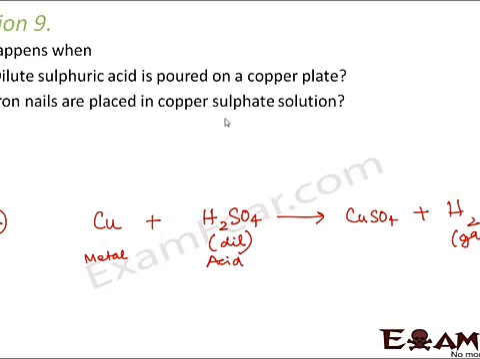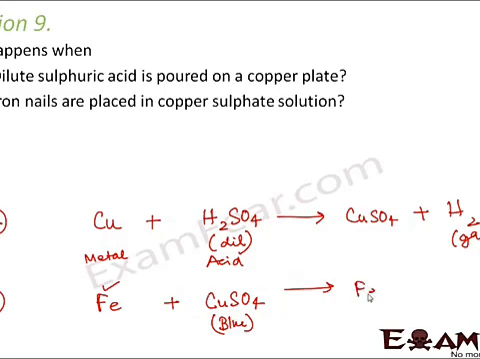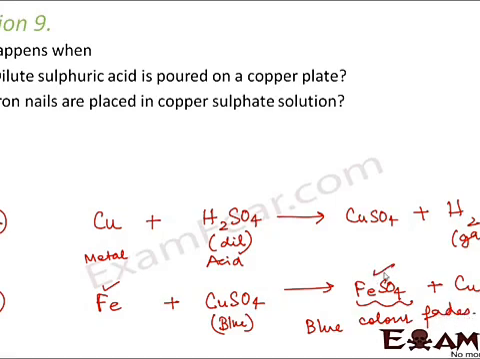Iron nails are placed in copper sulfate solution. So in that case, this is iron. Iron has to react with copper sulfate. So this copper sulfate, which is blue in color, is an aqueous solution. Now since iron is more reactive than copper, iron will replace copper and it will form iron sulfate solution plus copper. And this iron sulfate is kind of reddish in color, and as a result the blue color of the copper sulfate solution will start fading due to the formation of iron sulfate.